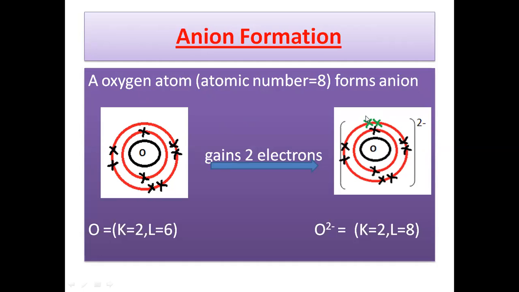And the gained electrons are represented by this different color. And after gaining electrons, the electronic configuration of the oxide ion will become K2 and N8. Now its octet is complete. It now has 8 electrons in the valence shell.